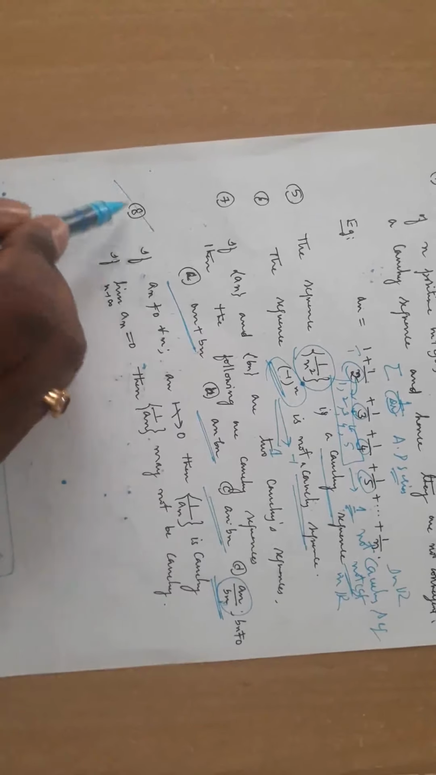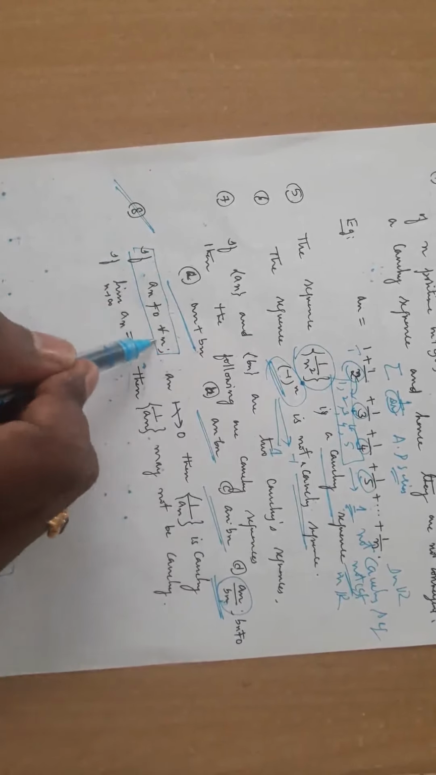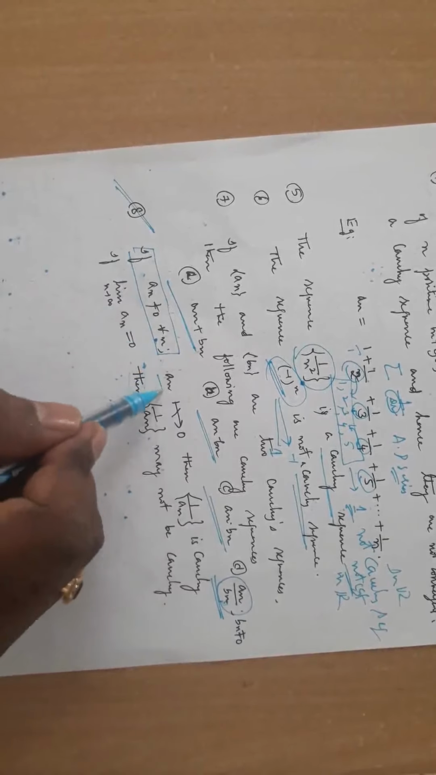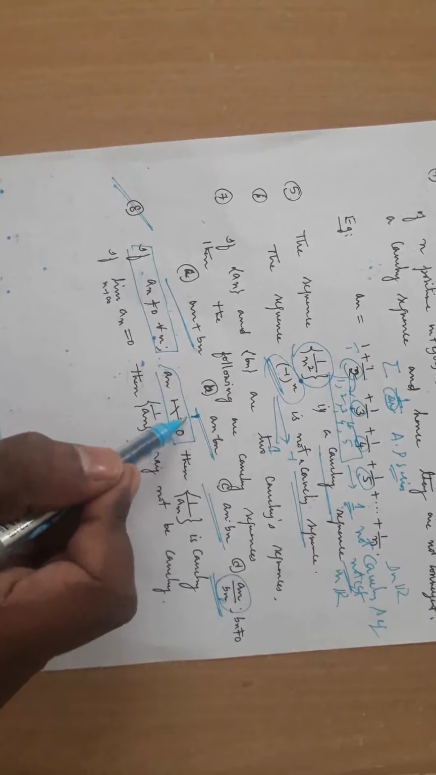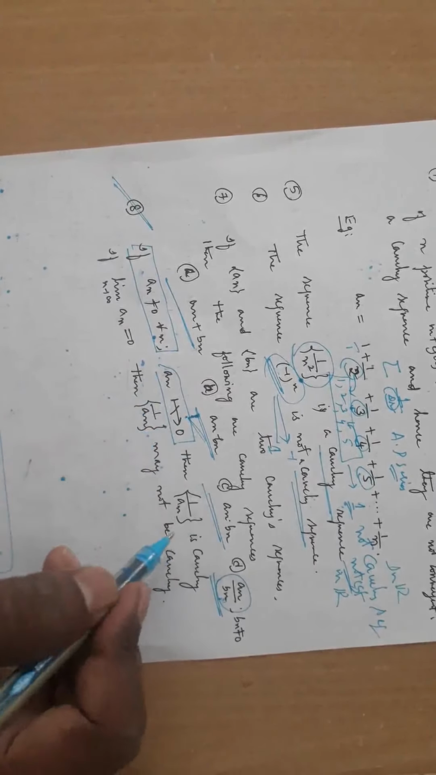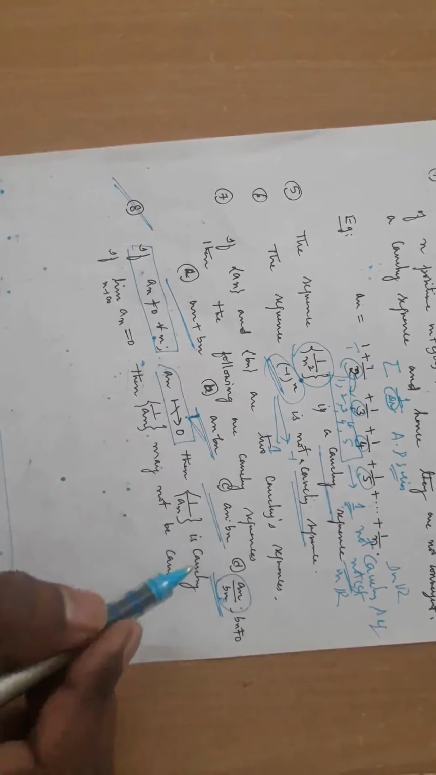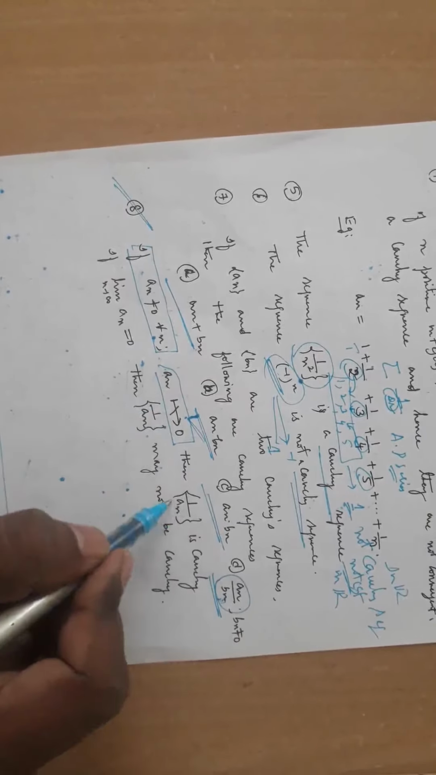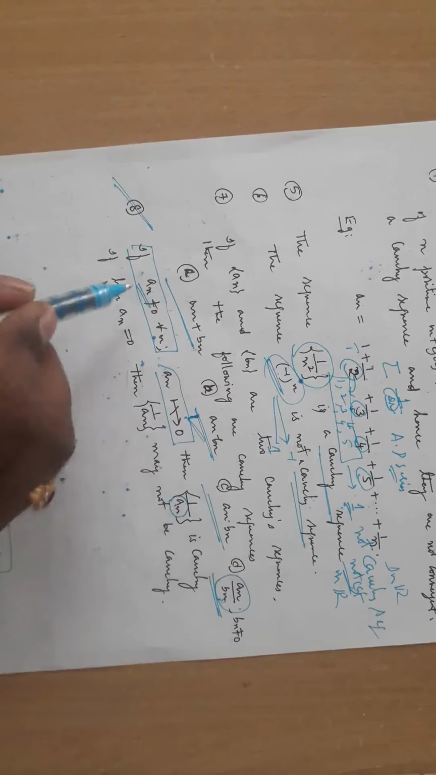This result is interesting. See, if an is non-zero for all n, and an does not converge to 0. This should be clearly thought of. An is not converging to 0. Then 1 by an is Cauchy. 1 by an will always be a Cauchy sequence. Since an is non-zero is given, because if I want to define 1 by an, definitely an must be non-zero.